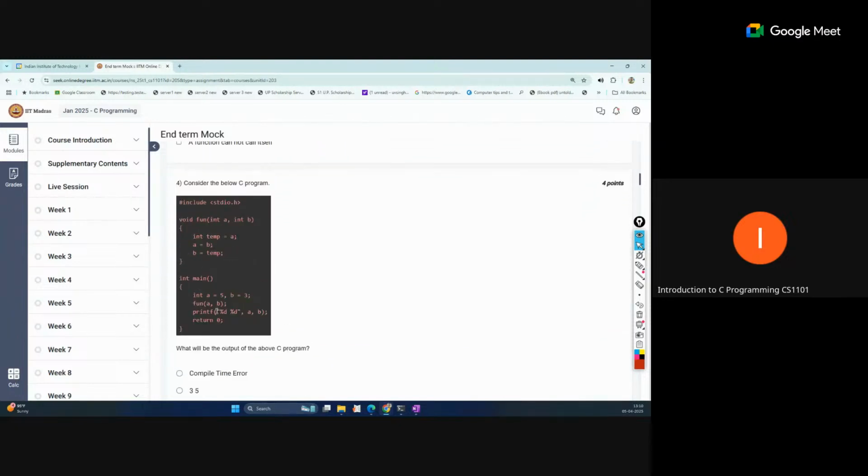Now next is, what will be the output of the above code? So here again, the function is there. So that function.